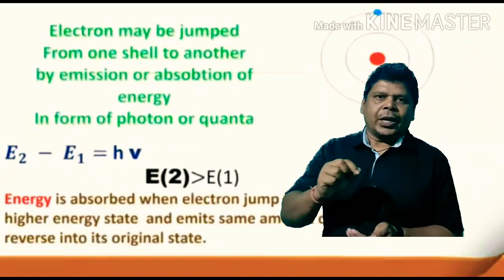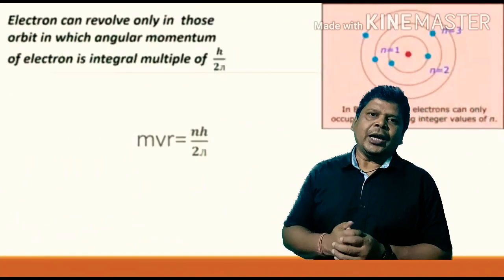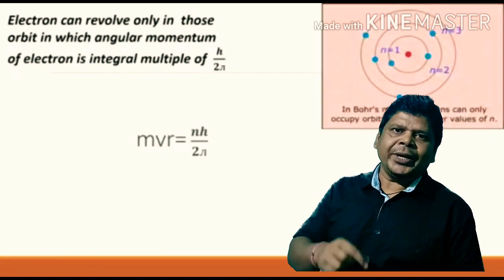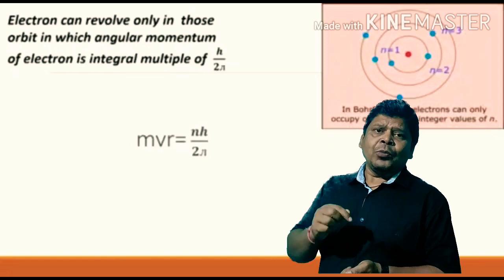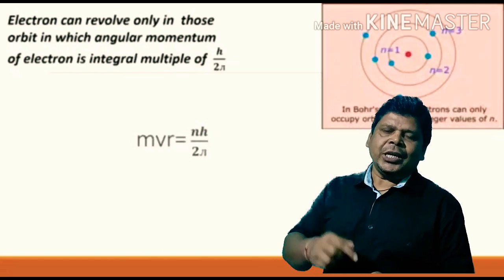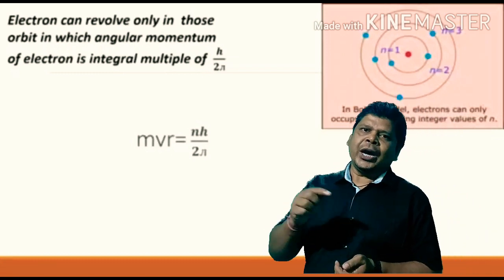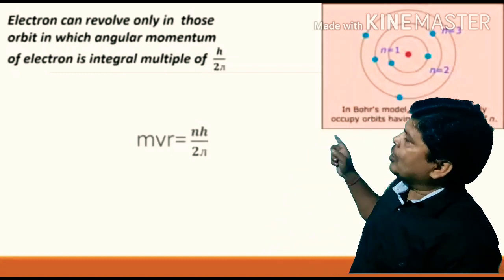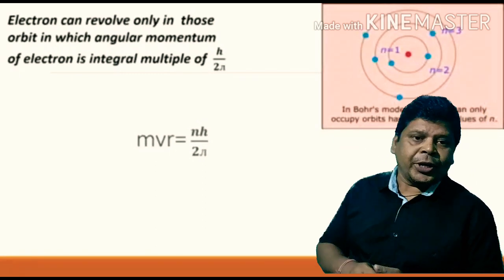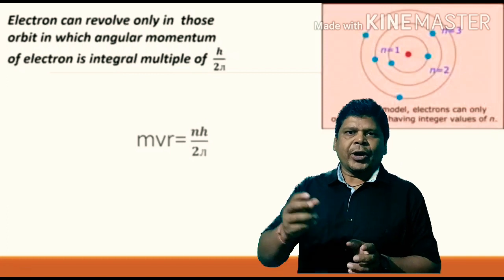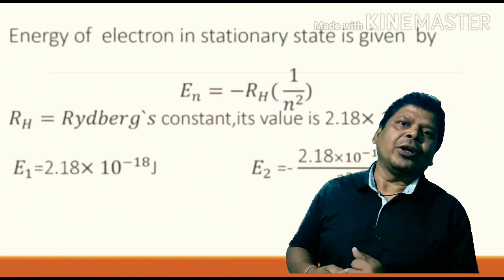Next, electrons cannot revolve in all possible orbits. An electron can revolve only in some specified orbits in which the angular momentum of the electron is an integral multiple of h upon 2 pi. That is, mvr is equal to nh upon 2 pi, where n is equal to 1, 2, 3, and so on. If this is fulfilled, then only the electron can revolve.